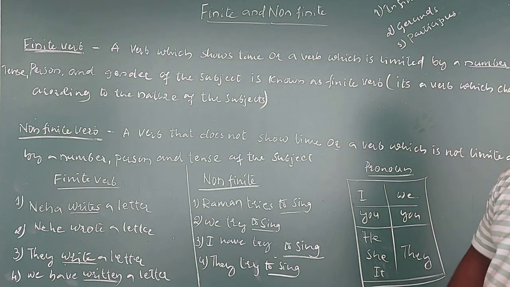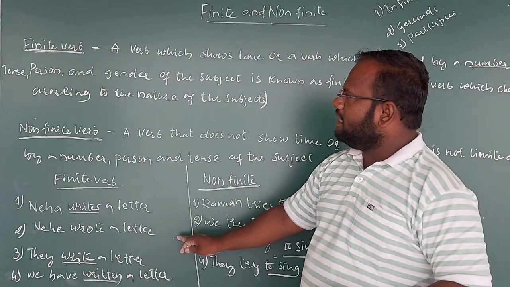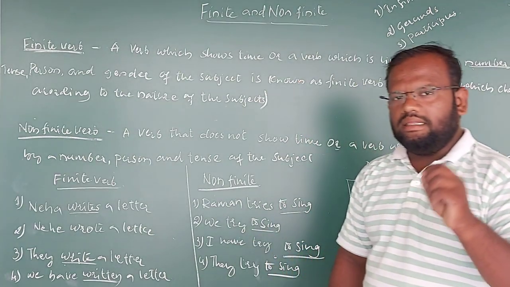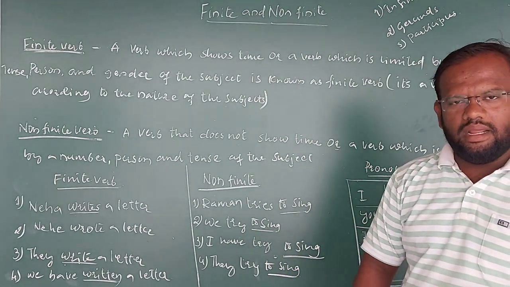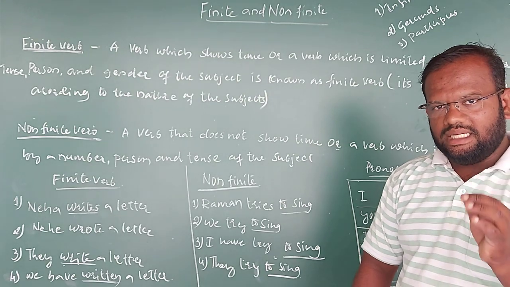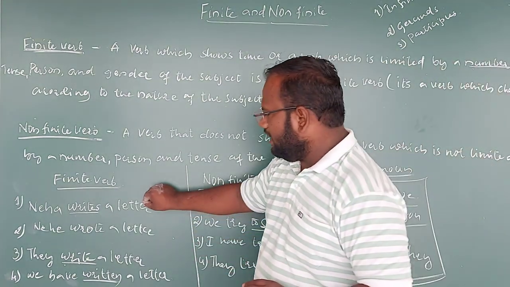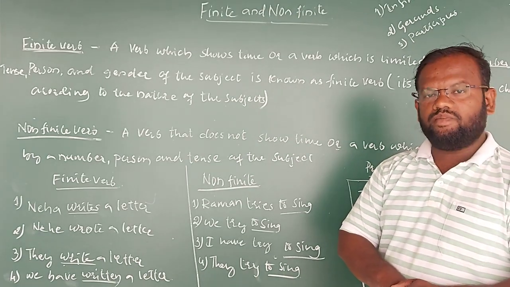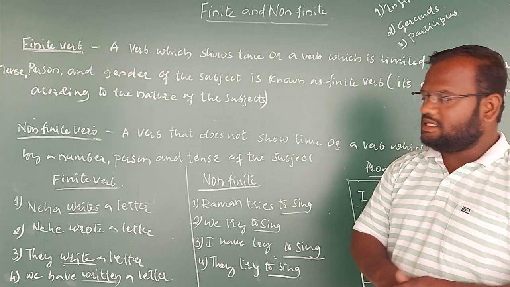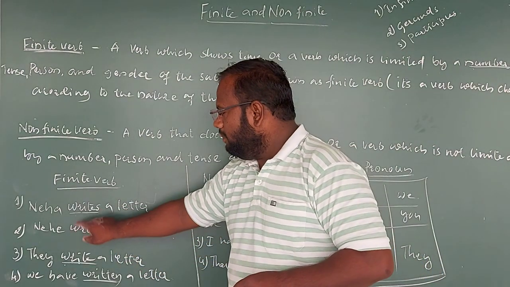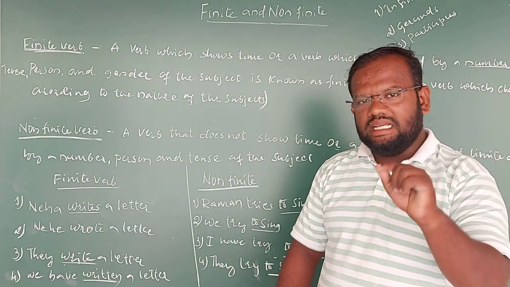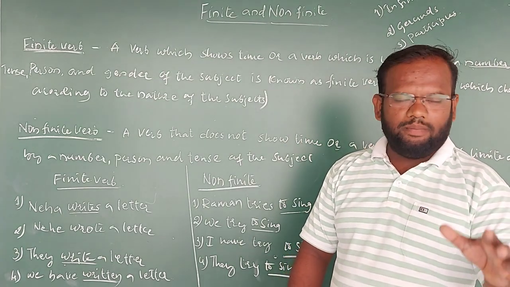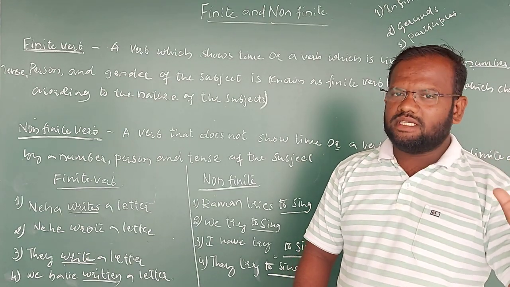Hope you are understanding. Let's see some examples related to finite verbs. The example is: Neha writes a letter. Neha writes a letter. One thing we can understand, my dear children, is that it is in the simple present tense. How can we say it is in the simple present tense? You can identify the verb. For the verb, es or the s letter is added for the third person singular. So obviously it is in the simple present tense.